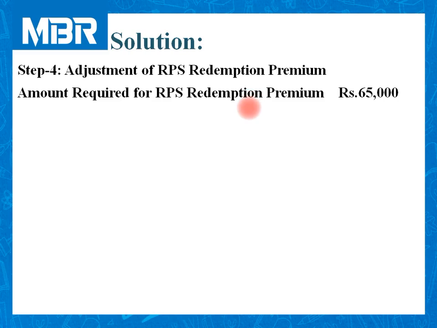To understand the figure of rupees 65,000, it is necessary for you to visit step number 2, amount payable to RPS holders. As per the information given, we have to pay 50,000 rupees on 12% RPS and 15,000 rupees on 13% RPS. So the total amount of RPS redemption premium is rupees 65,000.